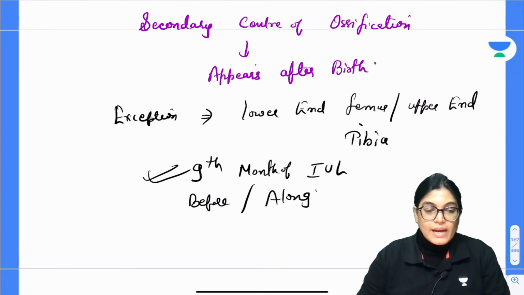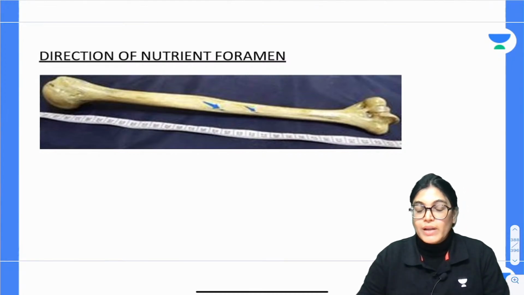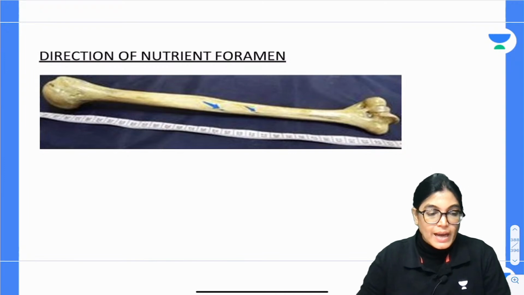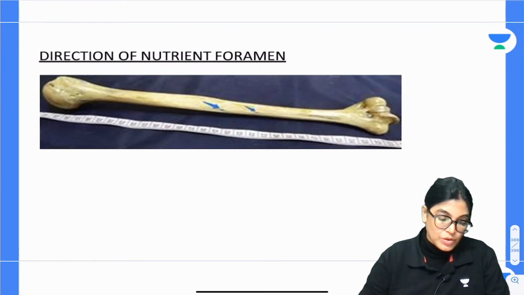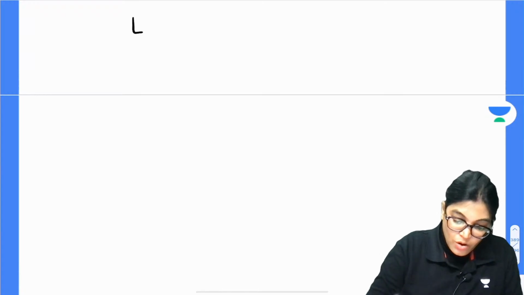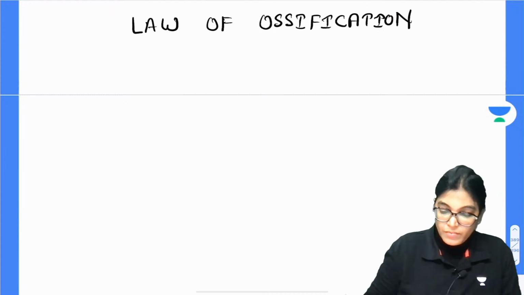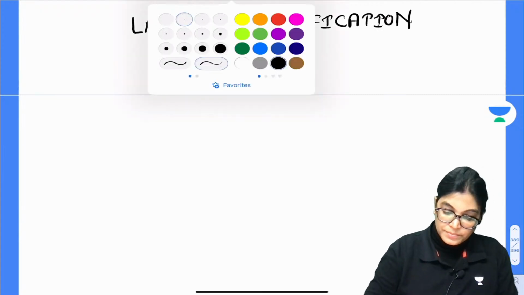Another important thing I would like to write is the direction of the nutrient foramen. Before that I would also like to write the law of ossification, and then explain the direction of the nutrient foramen. So write down the law of ossification.